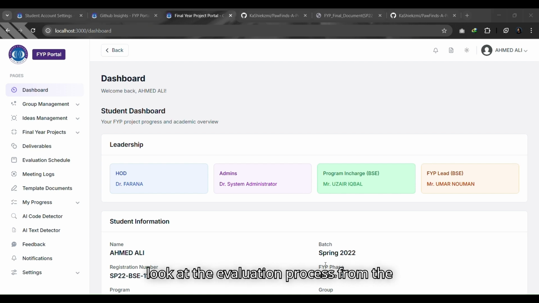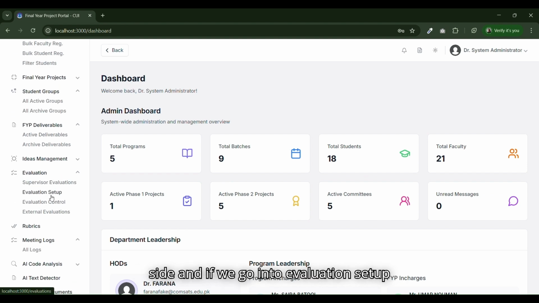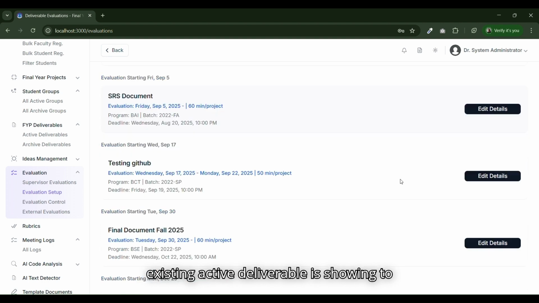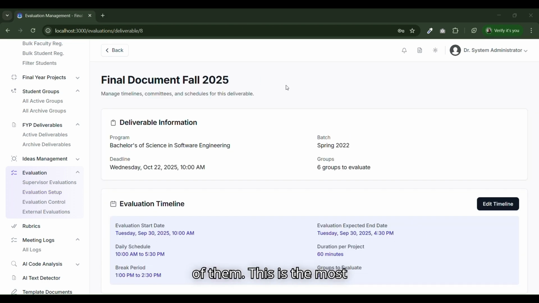Now let's look at the evaluation process from the admin side. If we come to the admin side and go into the evaluation setup section, basically all the existing active deliverables are shown to the admin, and if we go into any one of them, this is the most complicated part.